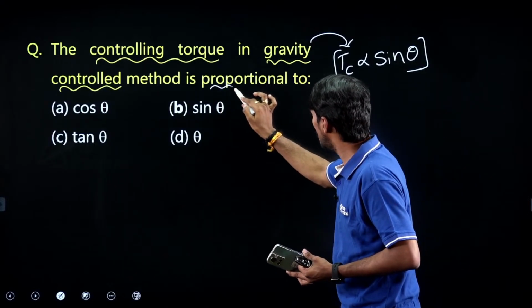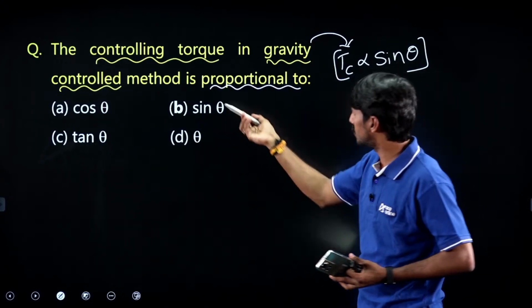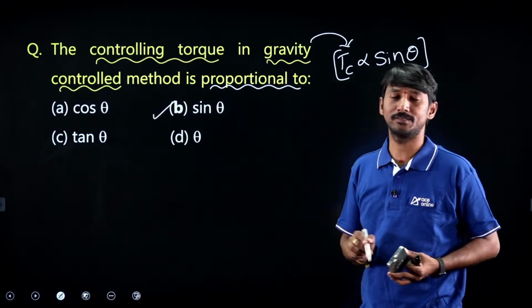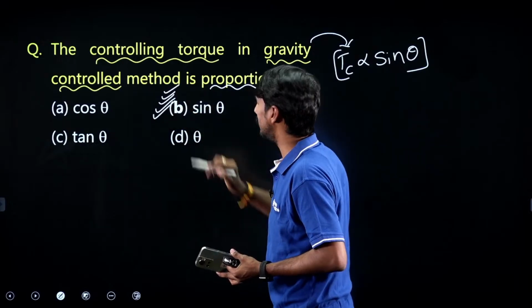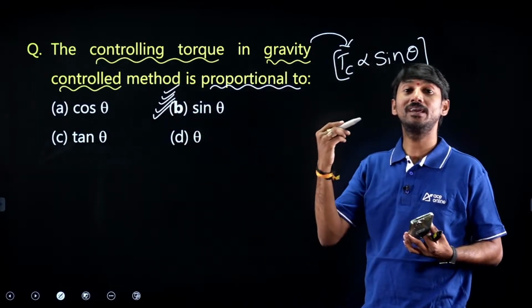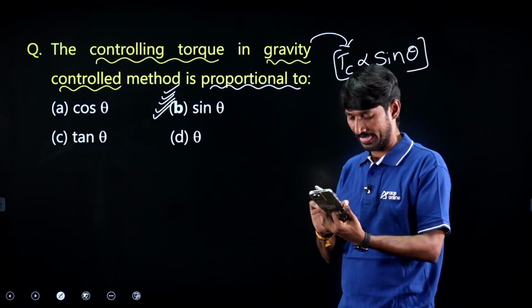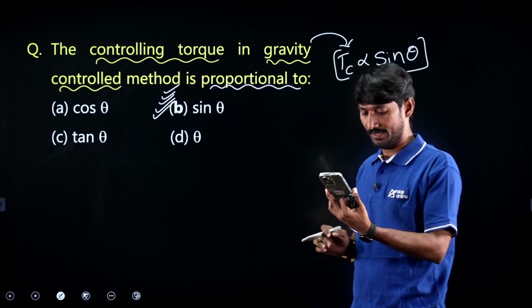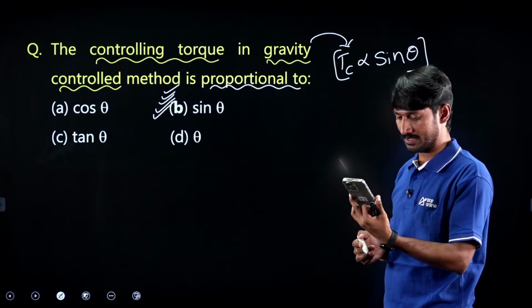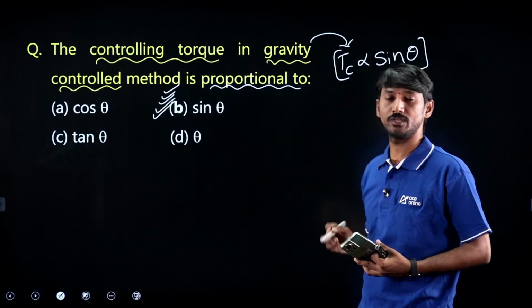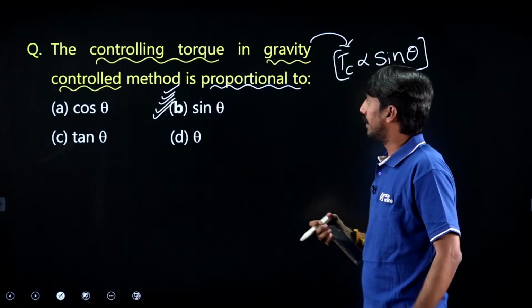He is asking proportional to dash, so straight away a direct answer. Proportional to which parameter? That is sine theta. In this way, direct questions are possible. Veeraya and Anita gave the answer. Correct. Sumit, Prem Sagar, yes, everyone gave the answer. Option B. Very good. Next one.